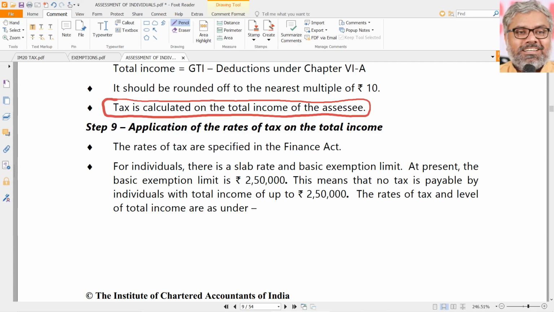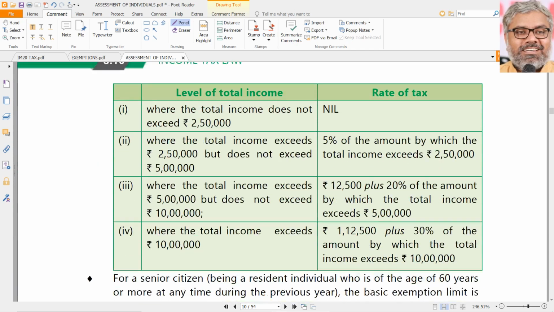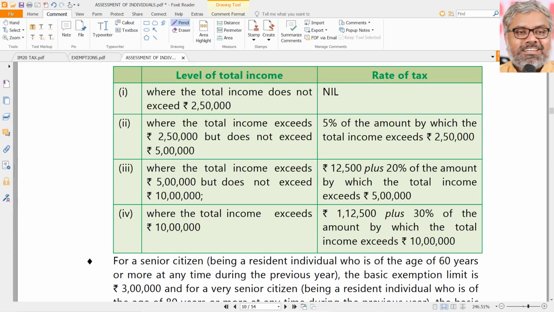Then we also have to know the tax rates, which we already know according to the Annual Finance Act. That is to apply the relevant rates of tax on the total income and compute the income tax liability. We know the tax rates, particularly for individuals, and we need to know them here because we're talking about assessment of individuals.